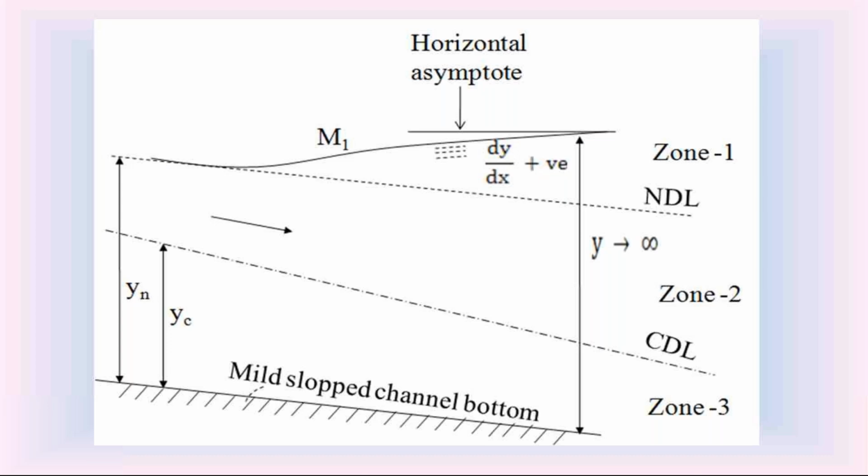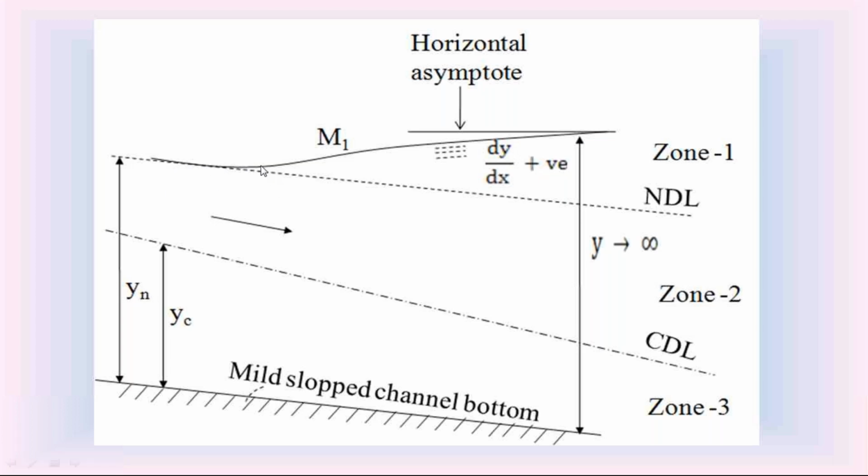dy by dx is slope. dy by dx equal to 0 means the slope is 0. When the slope is 0, it is horizontal. So on the upstream side, the depth of flow is Y equal to Yn, and the slope dy by dx is 0. So on the upstream side, this M1 water surface profile is almost horizontal. It is approaching horizontal.